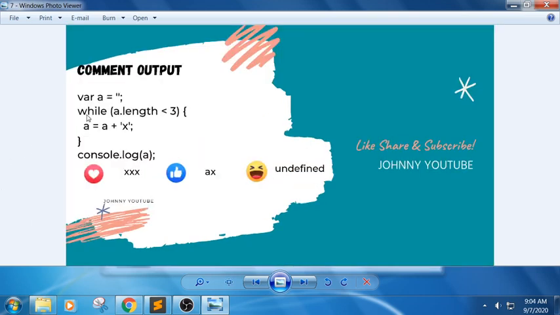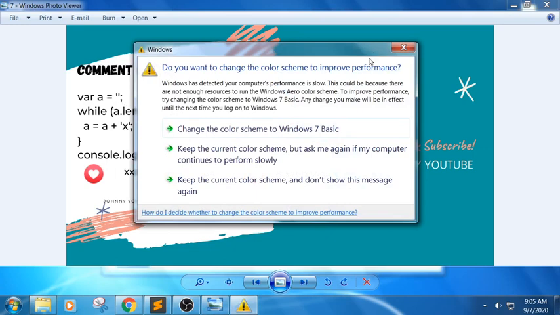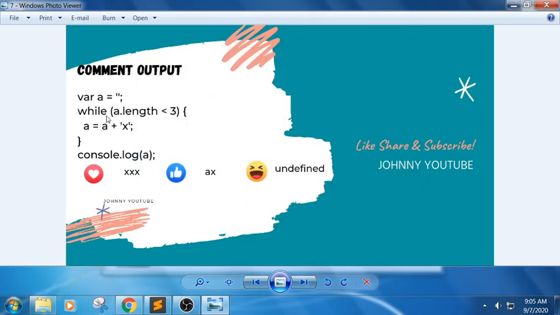Next one, see here we don't have anything here. a less than 3, yes, it is. So what it will try to do, yes, a dot length is less than 3 here. So it will try to execute again. It will try to have the values. So it will be a triple X. The answer would be a triple X, not AX, because in the place of a we have an empty string.